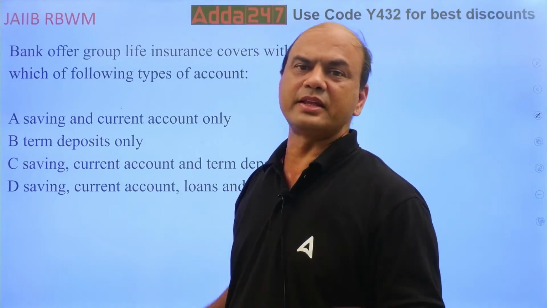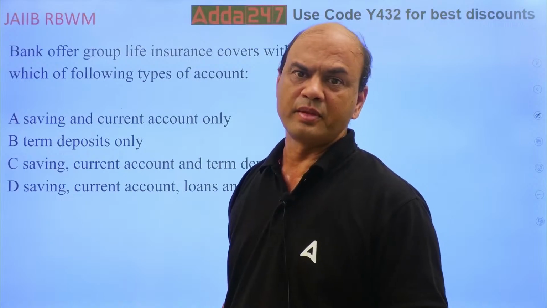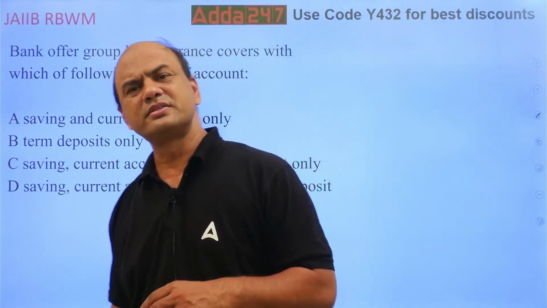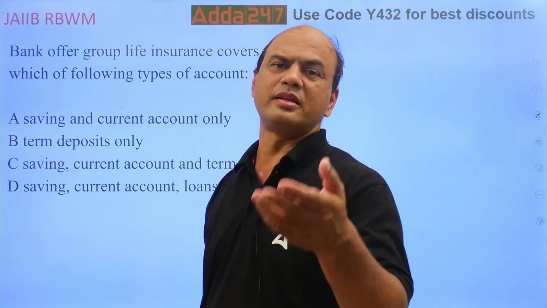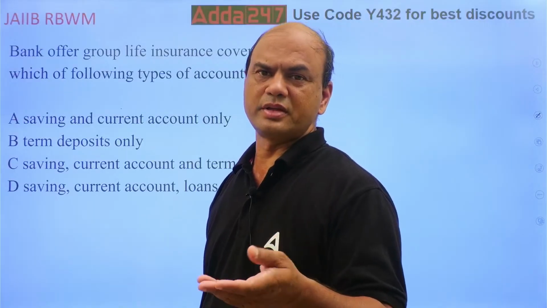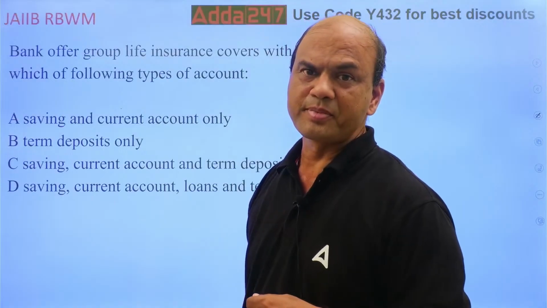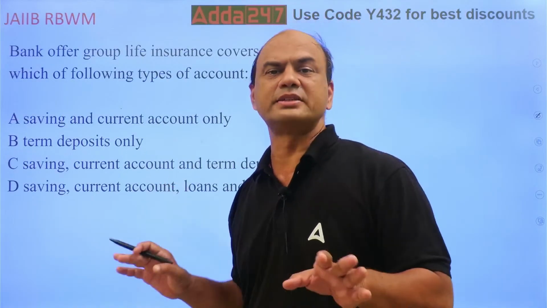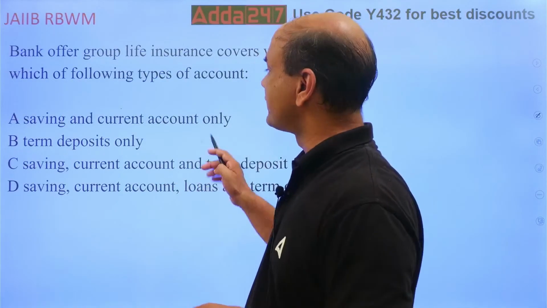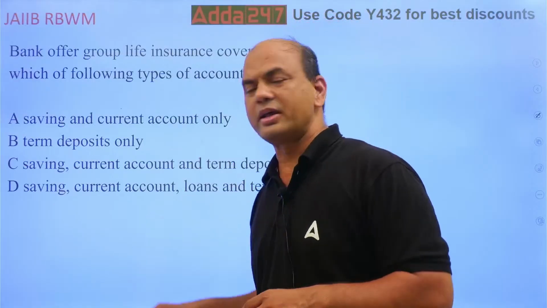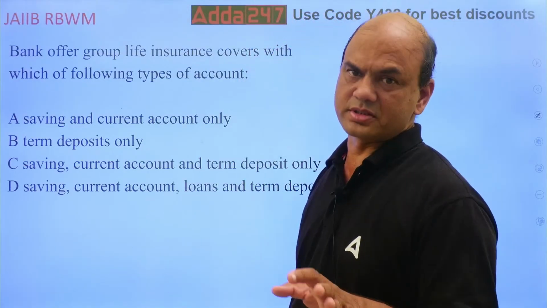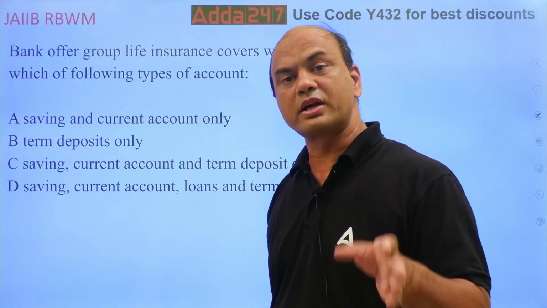So this is given like this, as free. It can be given by the bank on any of the products, depending on what product it wants to sell.